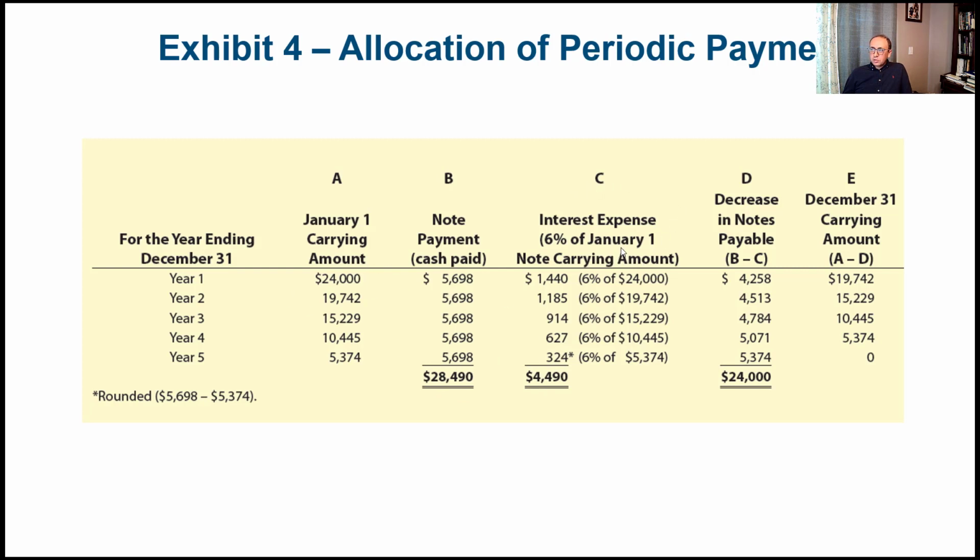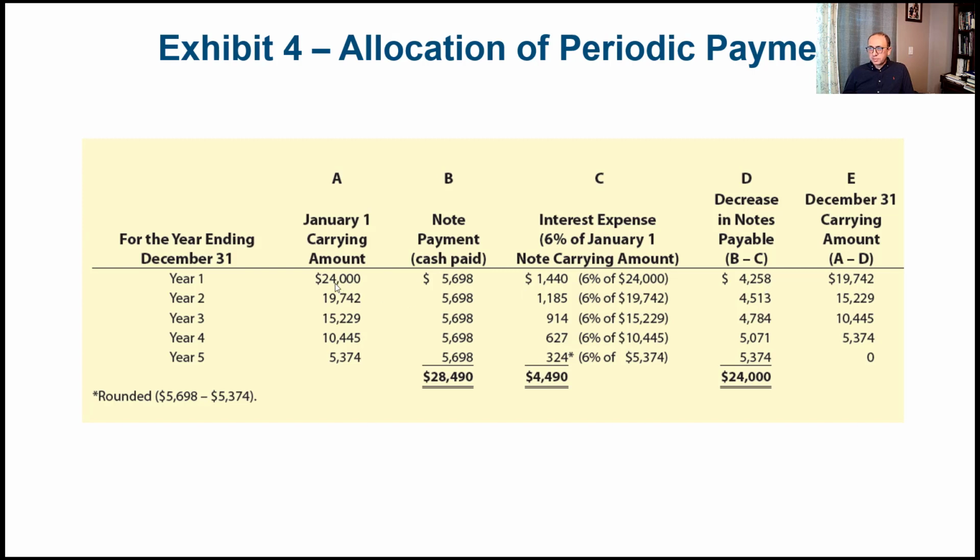So how do we calculate the interest expense for the first year? It's very simple. We take year 1, $24,000, multiply it by 6%, and that gives us $1,440. We take the $56.98 and deduct the $14.40, and that is the amount of decrease in the notes payable, or decrease in principal. You can see here that we made a payment of $56.98, and the amount of interest was only $14.40, so whatever is left, column B minus C, is the amount of decrease in notes payable, which is $42.58.